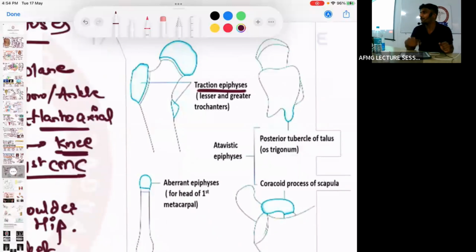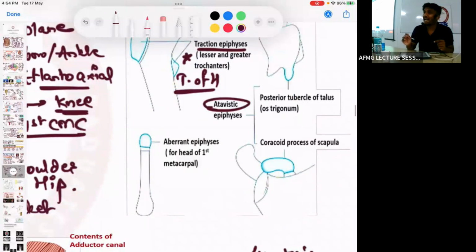What are the classical examples of traction epiphyses? Lesser and greater trochanters of femur, and lesser and greater tubercles of humerus. So tubercles and trochanters are examples of traction epiphyses.